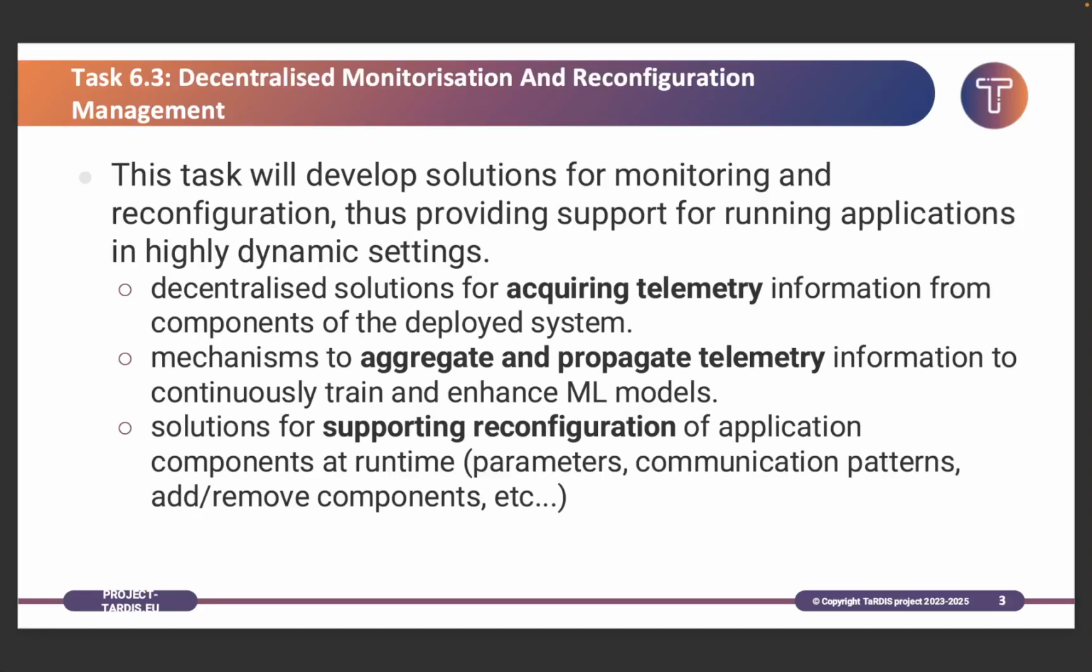So to start, task 6.3 will develop solutions for monitorization and reconfiguration management in this system. This task can be separated in 3 specific elements. First would be acquiring the telemetry from the components in the deployed systems. We're going to implement mechanisms to aggregate and propagate telemetry information to train machine learning models, and we will develop solutions for supporting a reconfiguration of the application components at the right time. So change patterns, communication elements or remove components and so on.